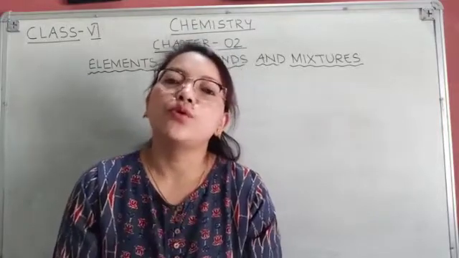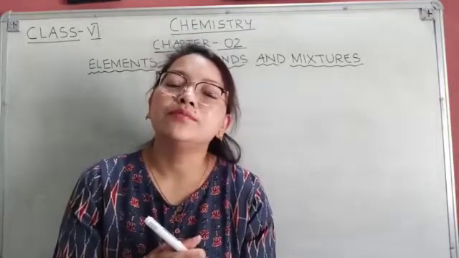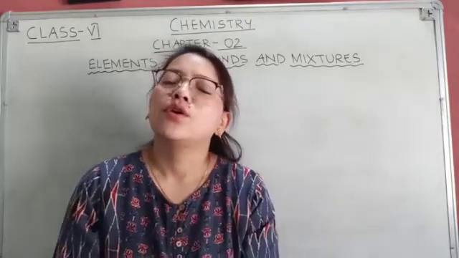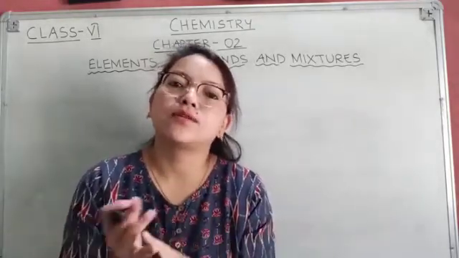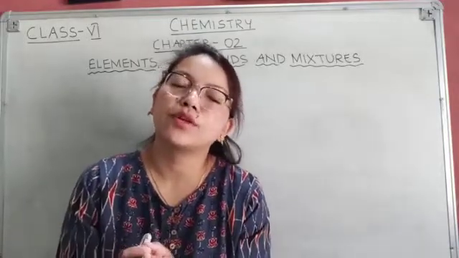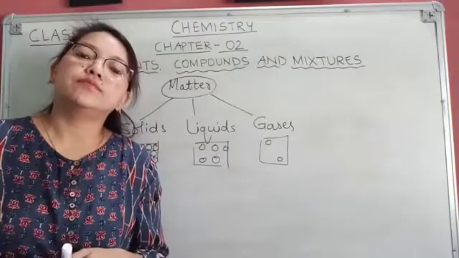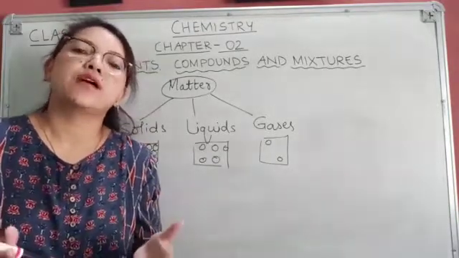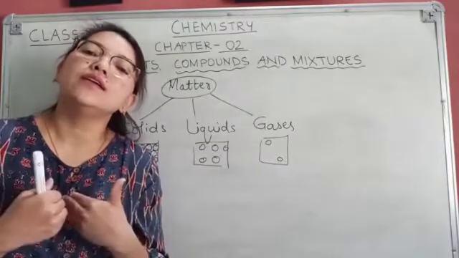So what is an atom? An atom is the smallest particle of an element. All matter, be it solid, liquid, or gases, is made up of atoms only. Matter is anything that occupies space, has mass and can be perceived by our senses.